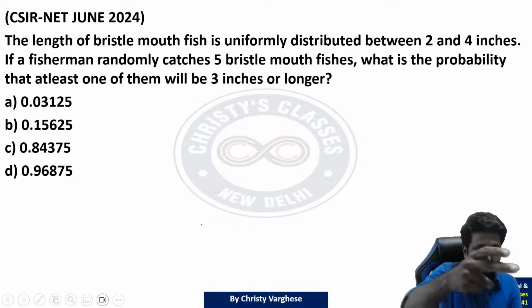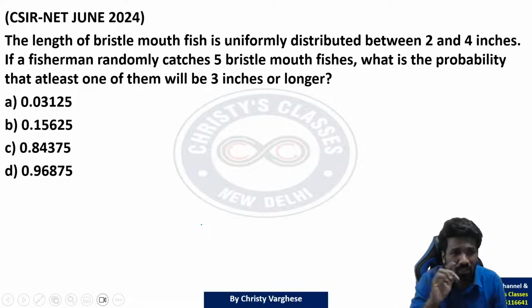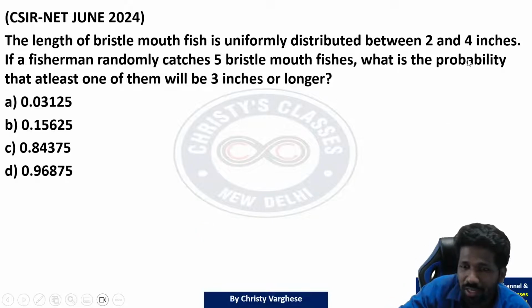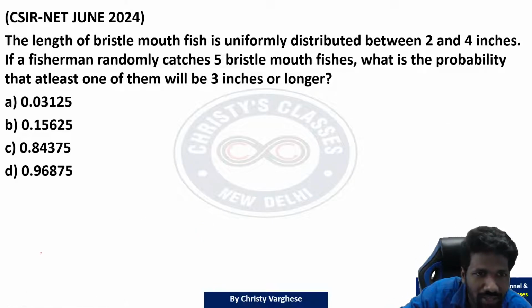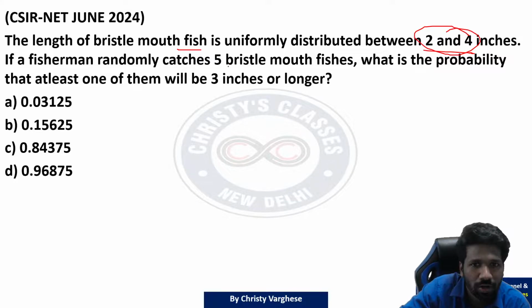Yeah, this one was one of it. Look at this. This was either in life science or in chemical science, I forgot. So here, in the previous question, it was catching of birds. Now here it is catching of fish. Size of the fish between 2 and 4.